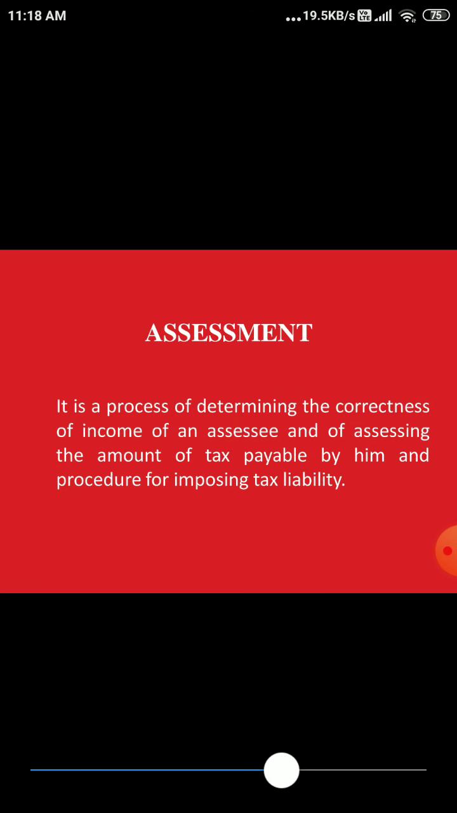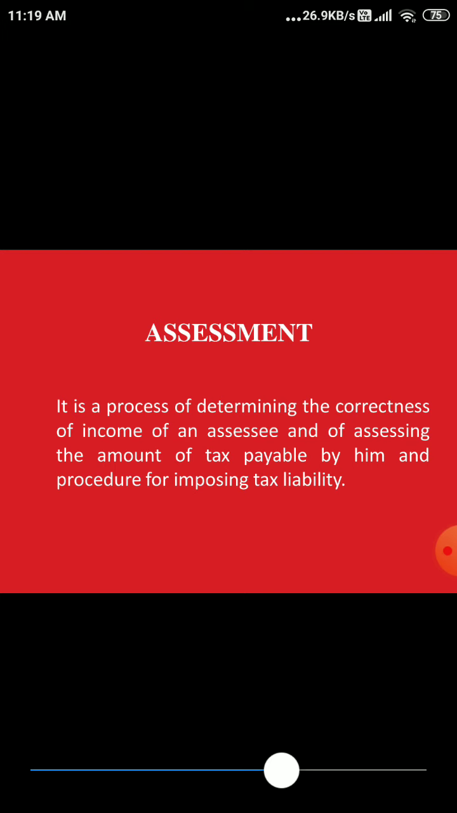Then what do we mean by assessment? It is the process of determining the correctness of the income of an assessee, assessing the amount of tax payable by him, and proceeding for imposing the tax liability. Right? Assessment is nothing but a process. How much is your income and how much you are liable to pay as tax to the government is called assessment. Let us take your total income as 10 lakh for a year. The first part is over: you have calculated the total income of an assessee. After that, how much tax a person is liable to pay to the government, all those things are called assessment, right?